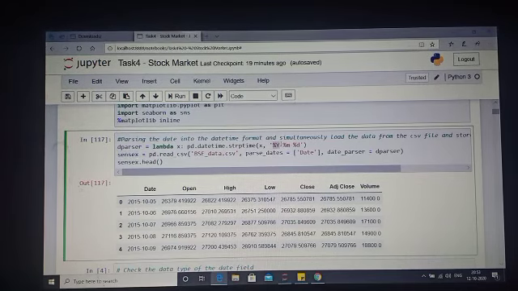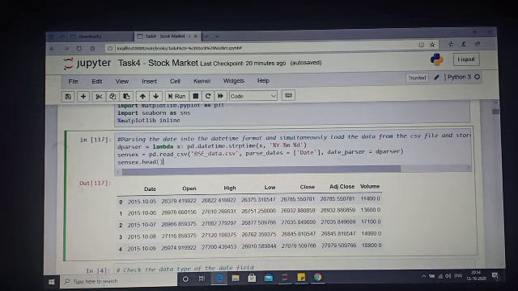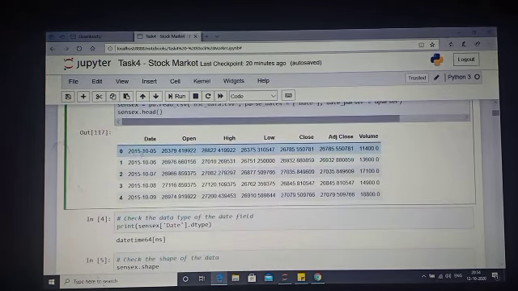In that file it's written in this format, so I'm using this format, giving that this is the year, this is month and date, and between them there is one dash and there is a second dash. This is the format given in the raw file, and pd.datetime.strptime is just converting that into the datetime feature, so that the system recognizes it as date. So here I'm reading the CSV file. I'm parsing it on the date column of the raw file, and I'm applying the date parser function. So it will just create it like this.